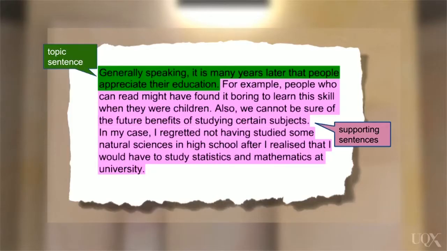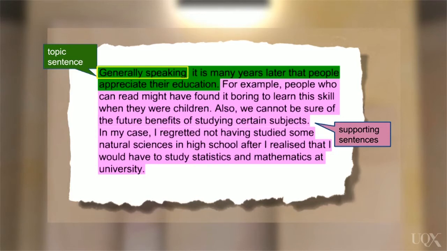In this paragraph, which is from an essay about the benefits of education, the writer begins with a topic sentence. Notice how he uses the phrase "generally speaking" to show that this is a general statement. In other words, it may not be true for all people, but it is true for most people. So the main idea of this paragraph is that it is not until people get older that they appreciate the value of their education. When you're a child or a teenager, you may not realise how important school is.